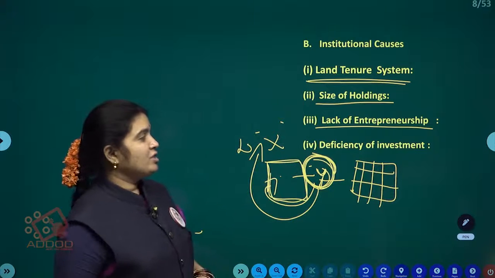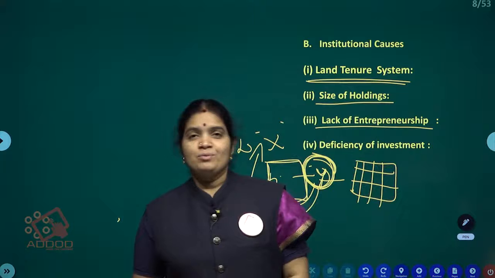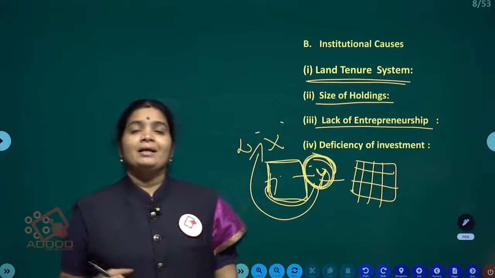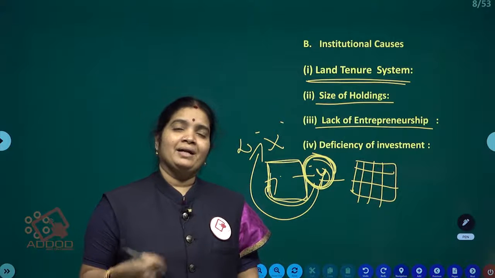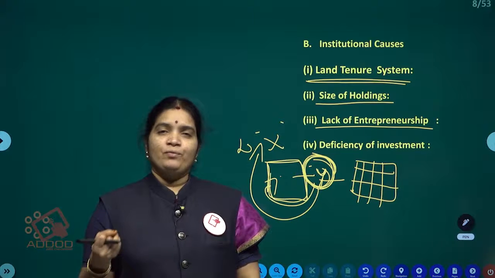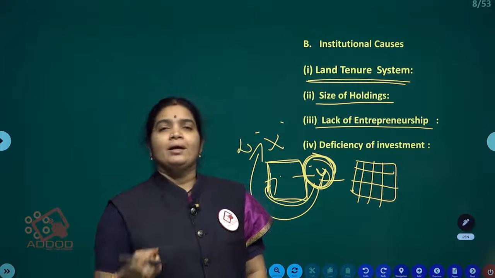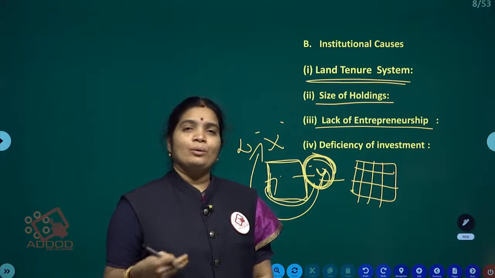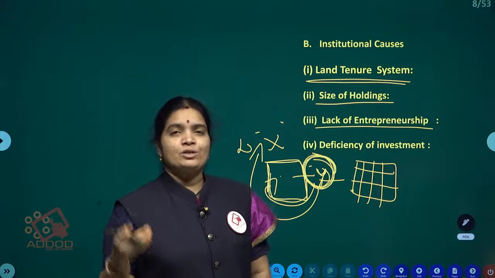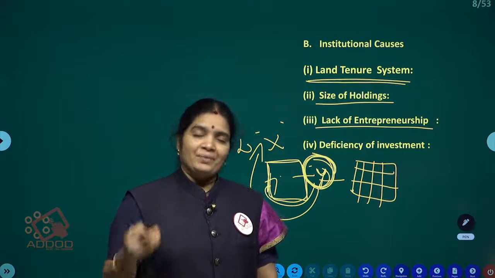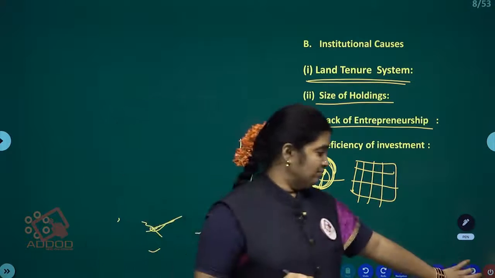Next one, deficiency of investment. Here rural people have faith in their customs and traditions, they follow the traditional methods, and they spend a lot of money on non-productive things. So they take loans from private people at a higher rate of interest, and again and again they take loans. Because of this rural indebtedness there is a lack of investment and capital formation, and that's why in the agriculture sector we are facing the low productivity problem.